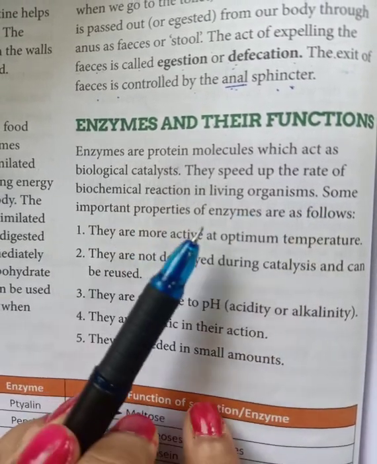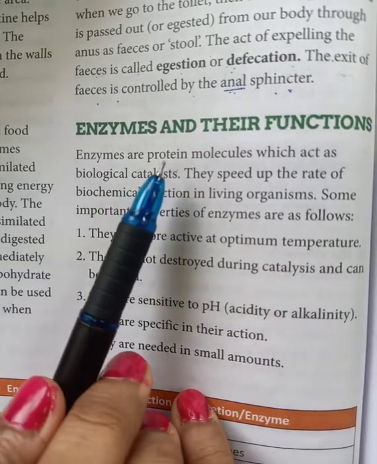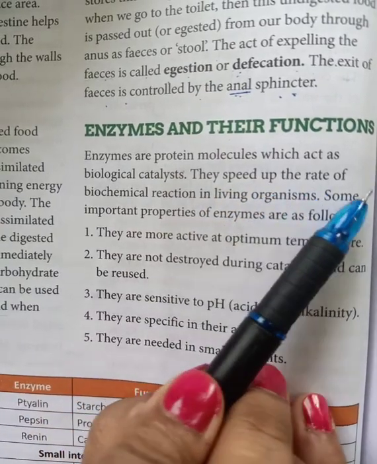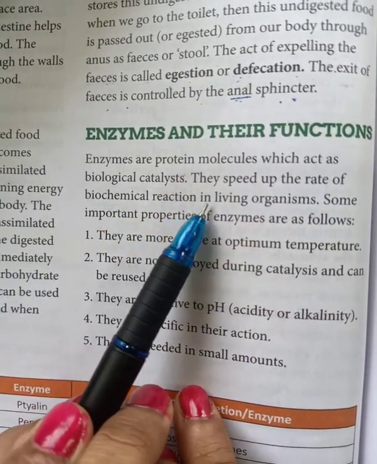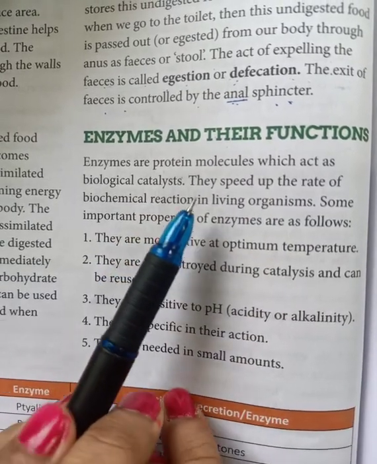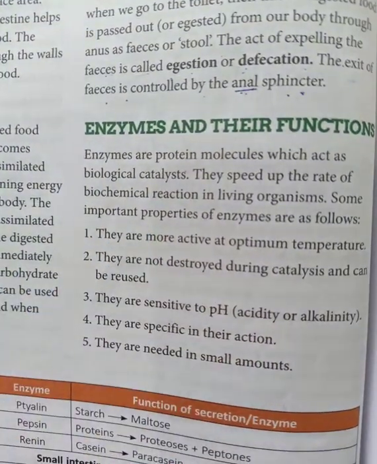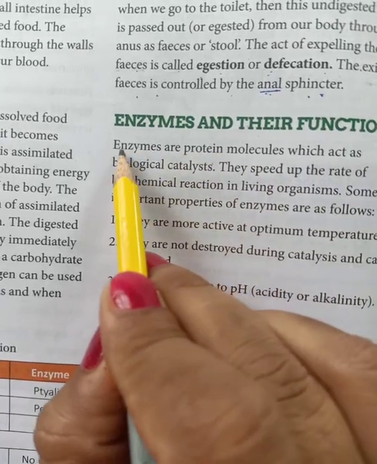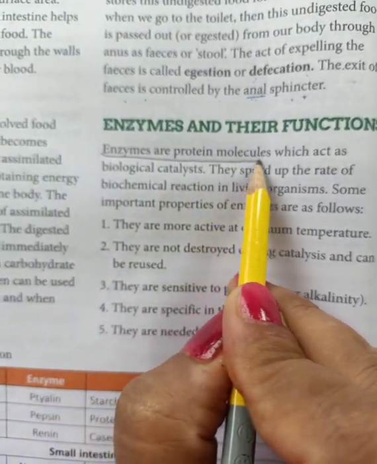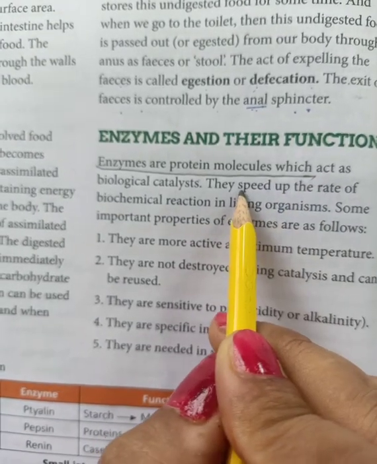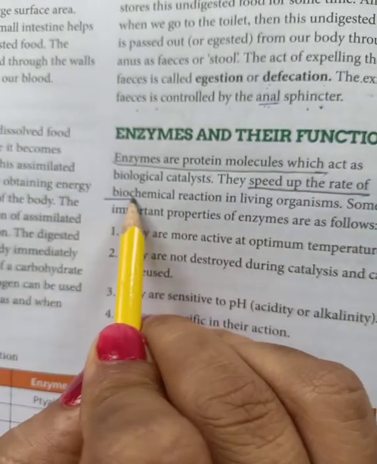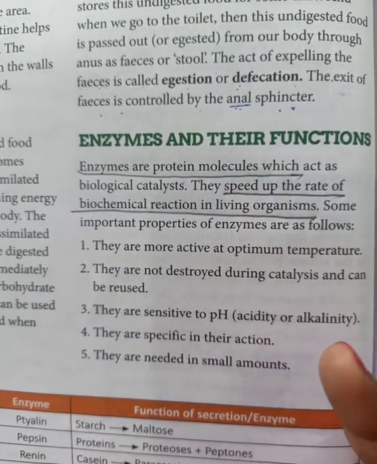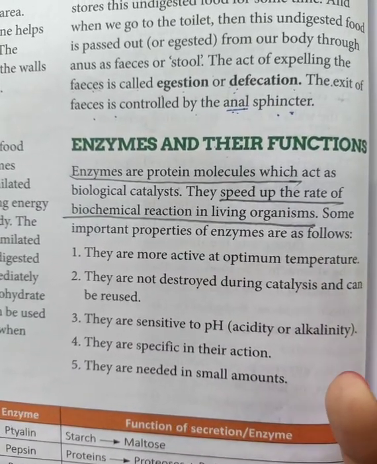How will you write the definition of an enzyme? Enzymes are the protein molecules which speed up the rate of biochemical reactions in a living organism. You can write it like this. I am just underlining it. If you write this definition, it is correct, and you can also write it in your own words.